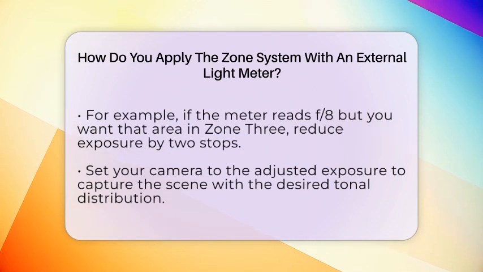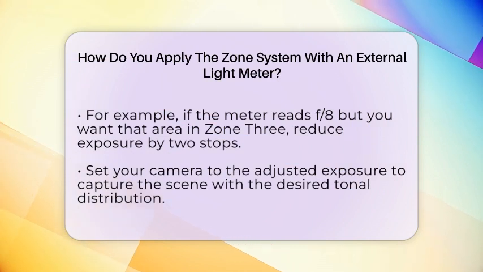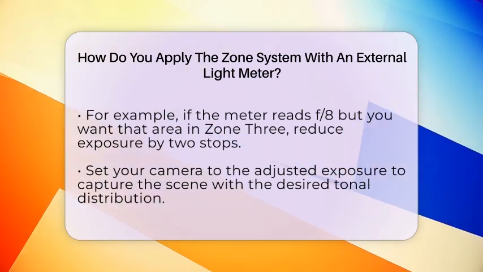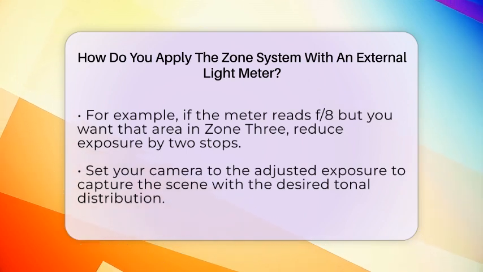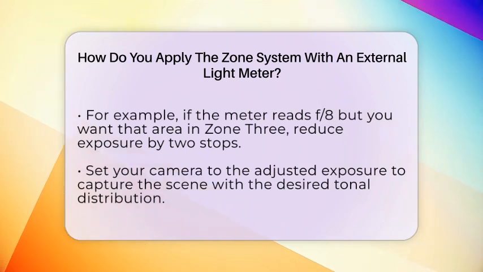You can do this by either increasing your shutter speed or closing your aperture by 2 stops. This adjustment ensures the shadow area will be darker, but still retain detail. Next, set your camera to this new exposure. This way, the scene's tonal range will be captured with the shadows and highlights in the zones you planned.